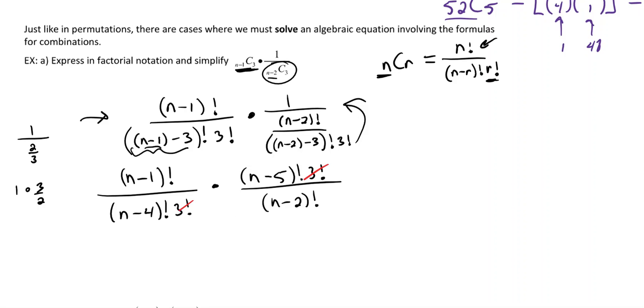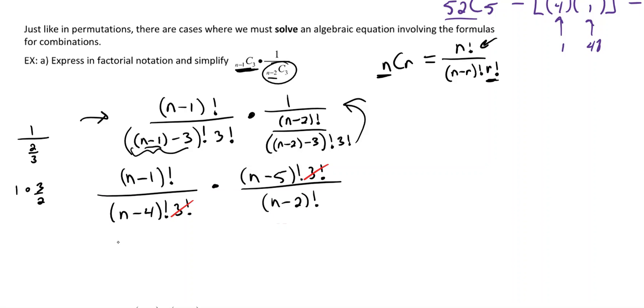I can just cancel those right now. And then I'm going to have to expand, because that's the only way we can get rid of these factorials. So I'm looking at all of these, seeing, okay, if I start counting down, how do I turn one into the other? And what about this, n minus 1 factorial? Well, the next one down would be n minus 2. So that's a pretty good one to start with.